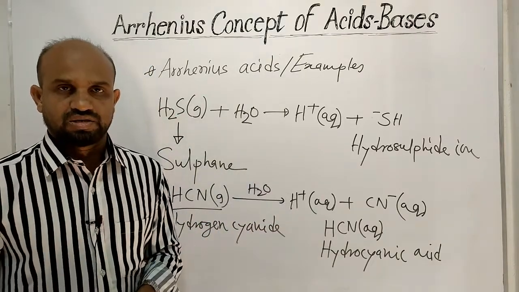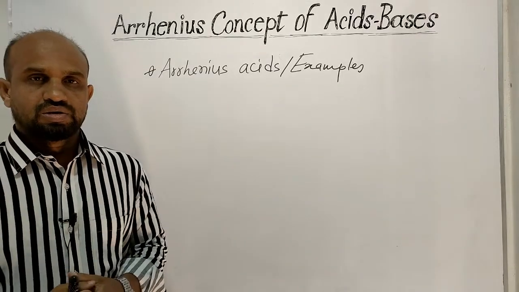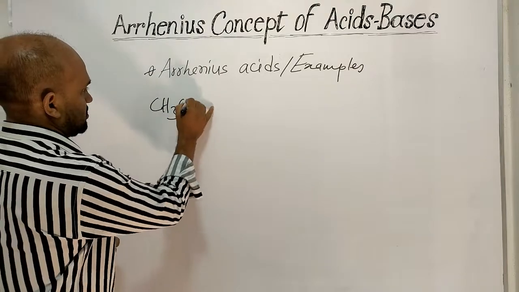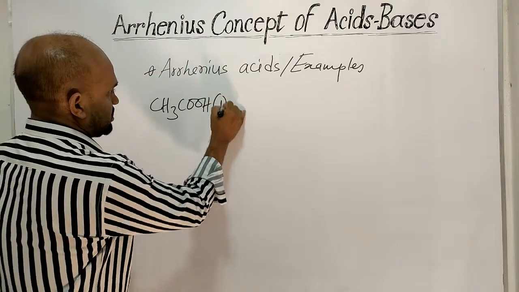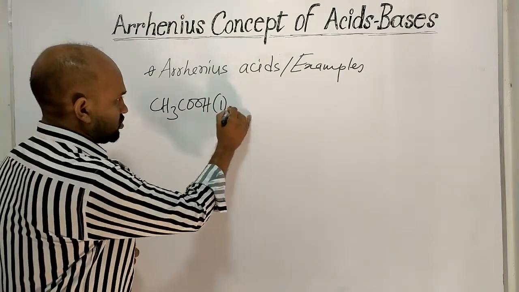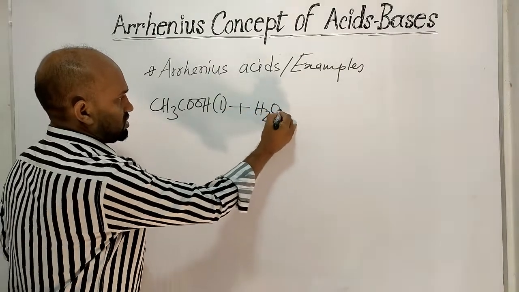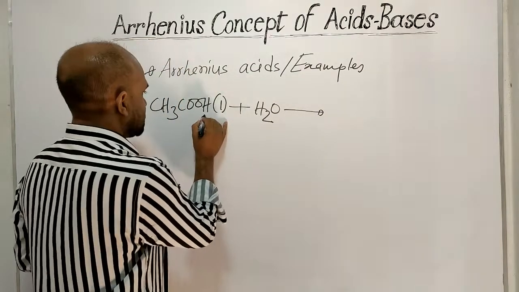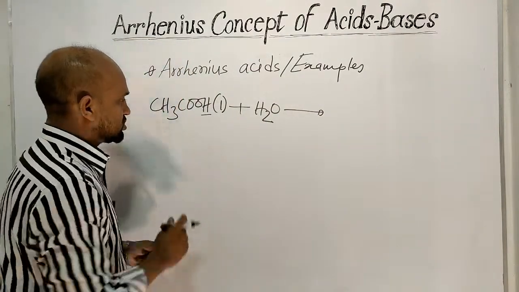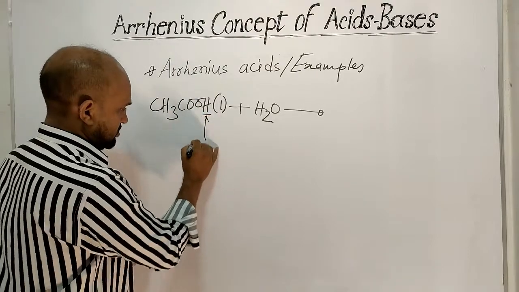Let's see another acid. Now the acid is acetic acid, which is liquid at normal condition. When it is dissolved in water, then this hydrogen is released as proton, which is called acidic hydrogen.